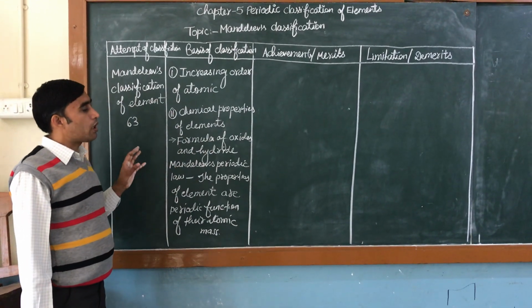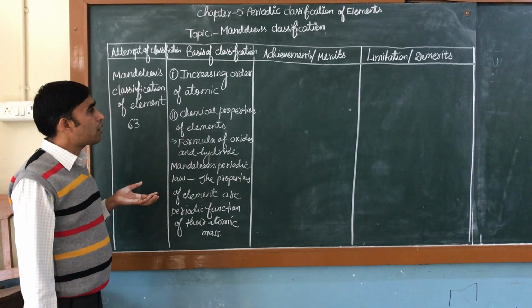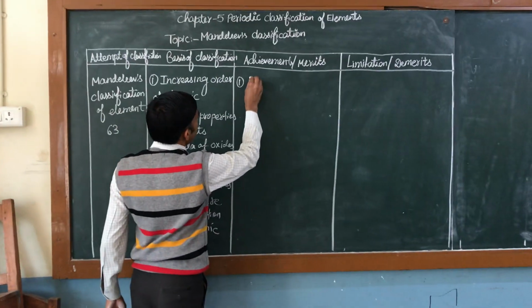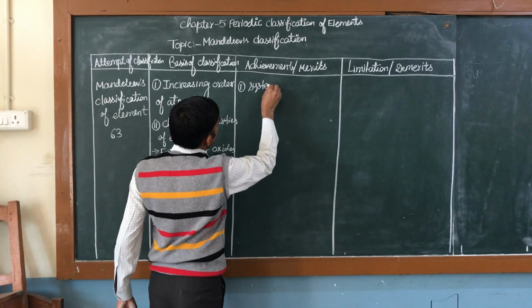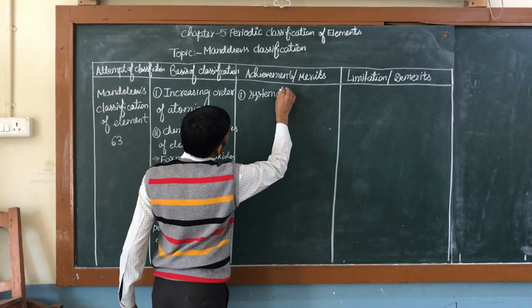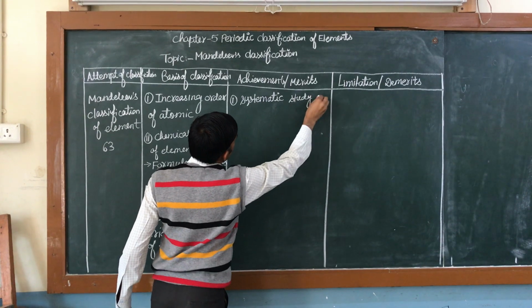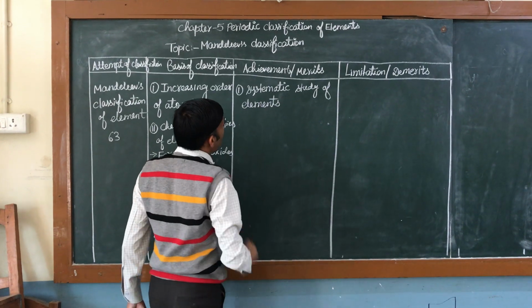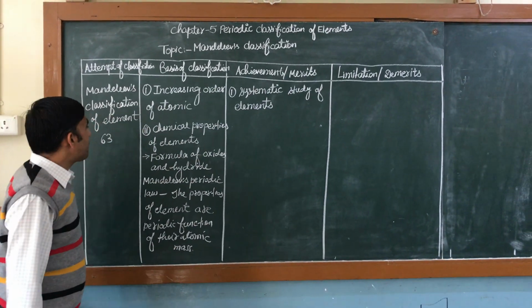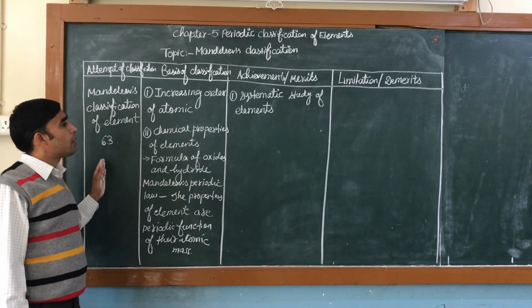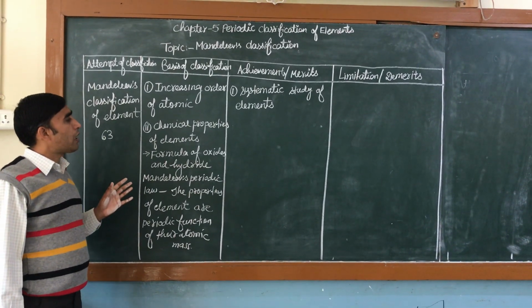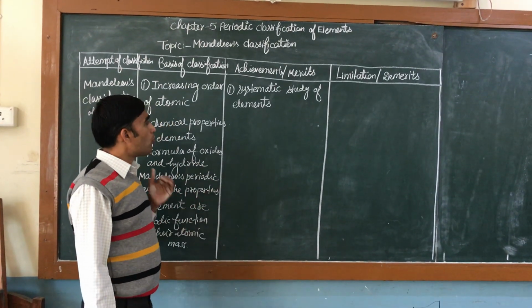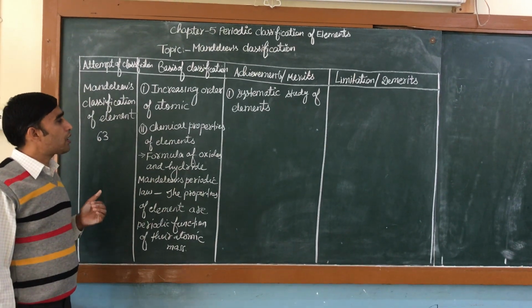This Mendeleev periodic table has some achievements or merits, and now we are going to discuss these merits. First merit is systematic study of elements. Mendeleev was the first scientist who arranged all the 63 elements in increasing order of atomic mass, and when he arranged all the elements in increasing order of atomic mass, most of the elements were arranged in a systematic way.